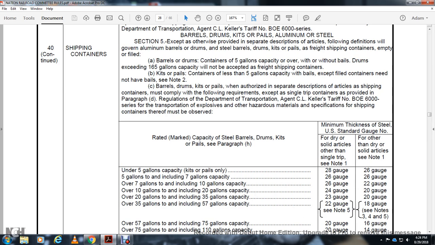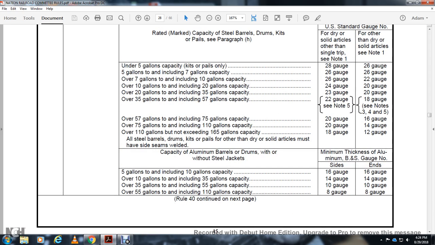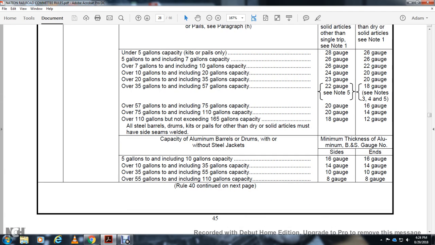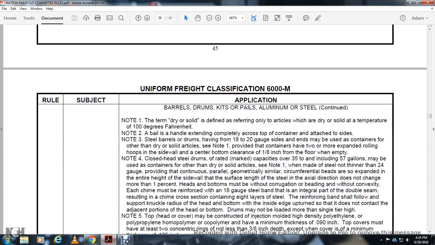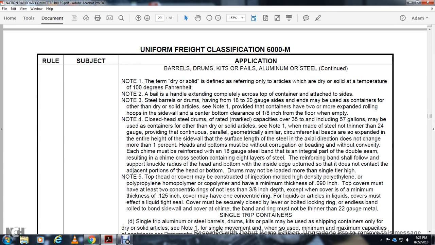Rated marked capacity for the steel barrels and drum kits, pails, see paragraph H. Minimum thickness of steel using solid dry articles other than single trip. See note 1 for other dry solid articles. Number 1, capacity aluminum barrels, drums, and kits without steel. Thickness of the barrels is in gauge numbers. Alright, barrel, drums, kits, pails, and aluminum, steel.